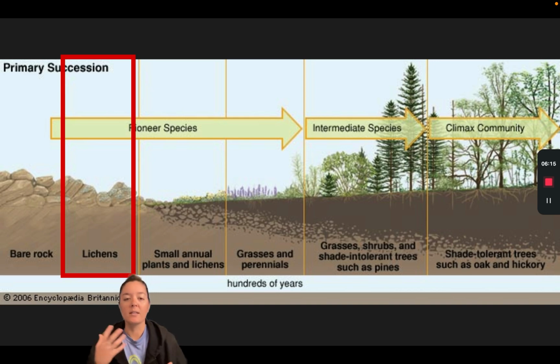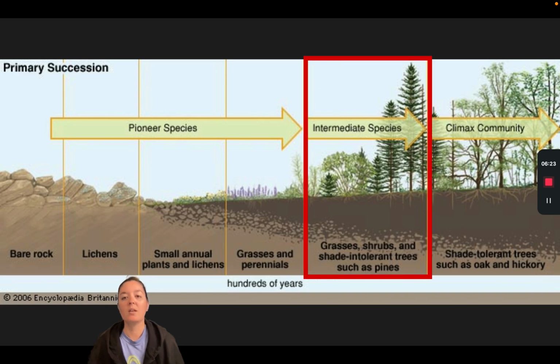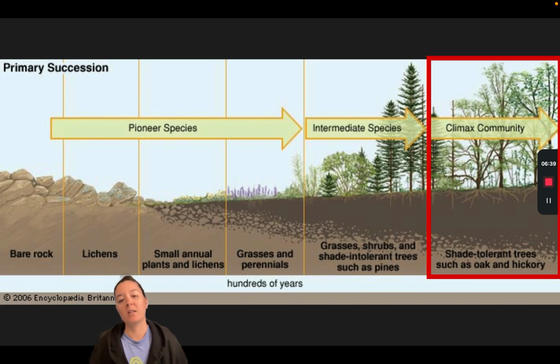And as those lichens and mosses break down more and more rock, we get more soil, which leads to bigger and bigger plants and more diversity, which eventually moves us to intermediate species, which is more shade-tolerant trees that can grow in the shade of other trees, other plants, more animals, insects, mammals, reptiles, and finally at the end we have a climax community where everything is at its prime. We have a whole bunch of different species interacting with each other in those food webs and trophic pyramids. That was primary succession. I hope it helped.